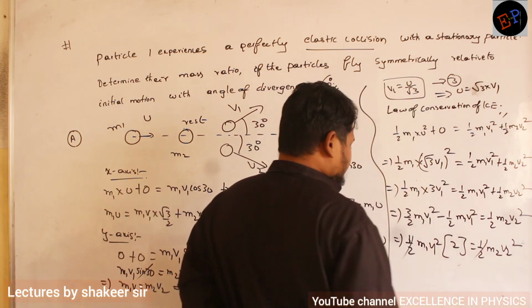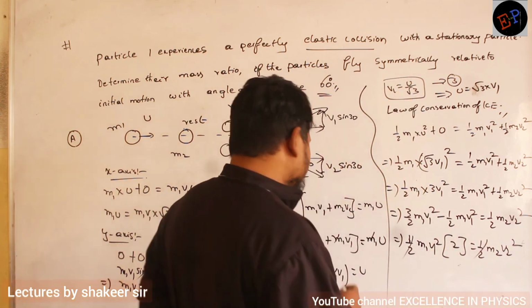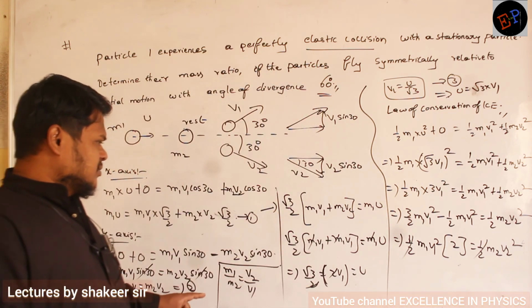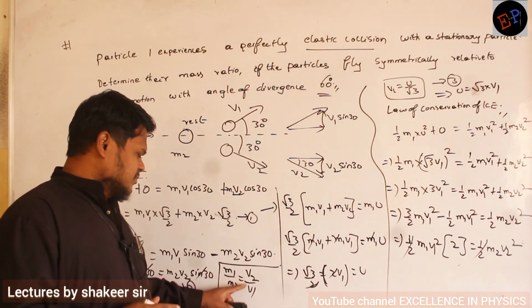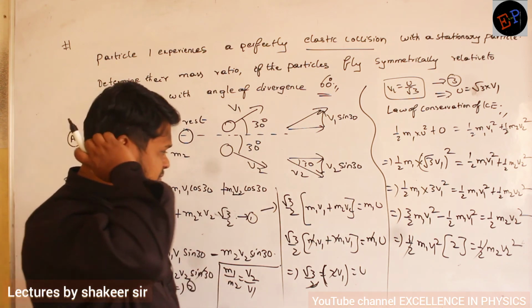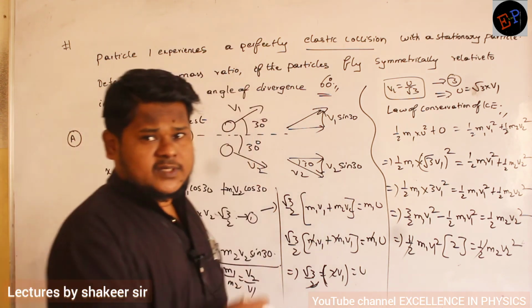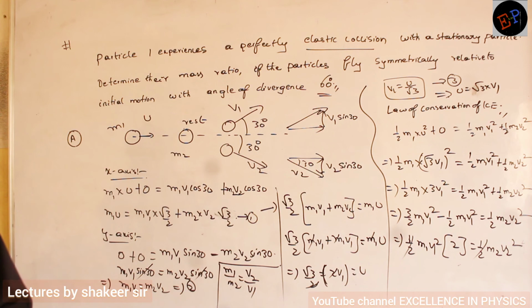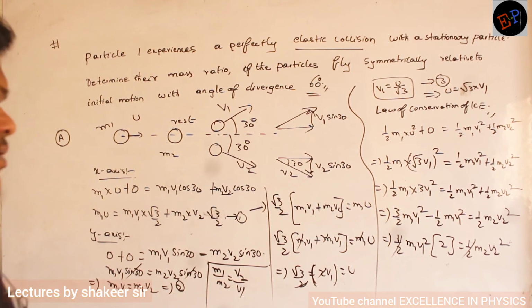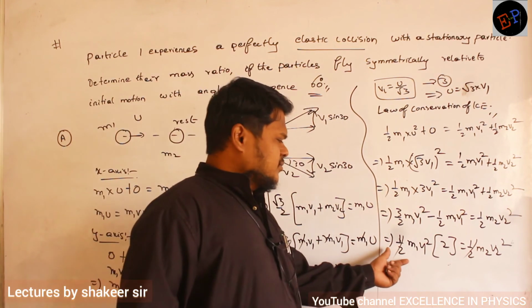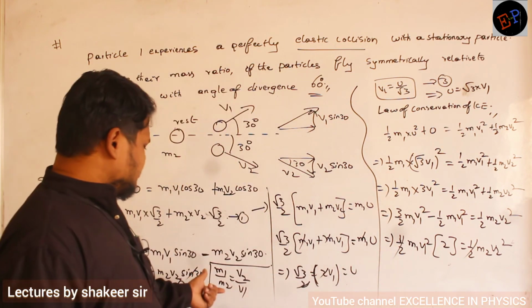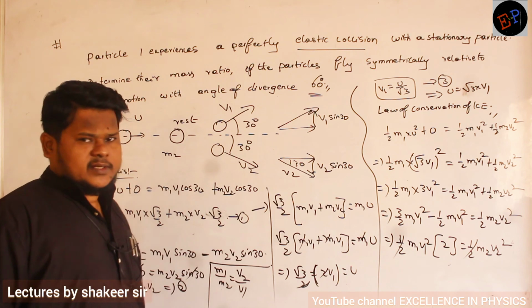Half and half get cancelled. And v1 by v2 value already we have calculated: v1 by v2 is m2 divided by m1. First make a note up to here, then we will solve it. Understood how we are doing? So from here you will get one relation. In that relation, just substitute this value, then you will get the required answer.